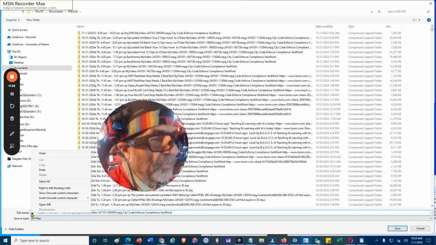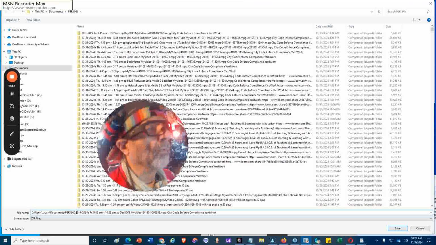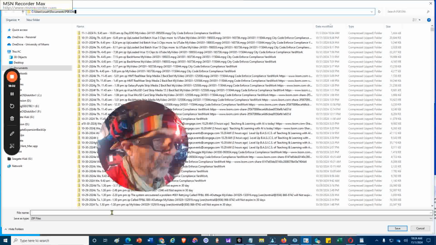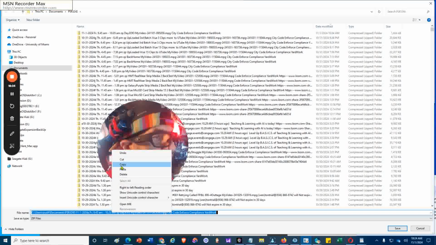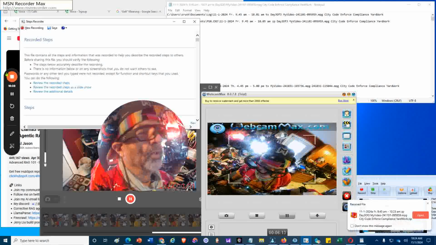And now copy it to the clipboard buffer and click the save button. Now that I've done that, I'm going to click the additional details and scroll up to find that the last step was step number 26.